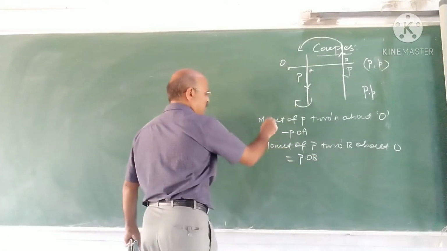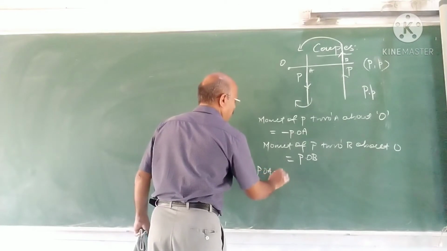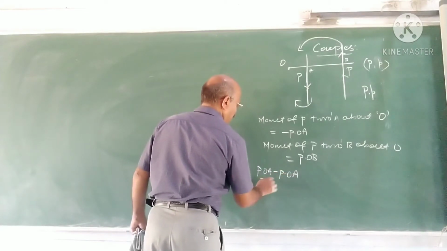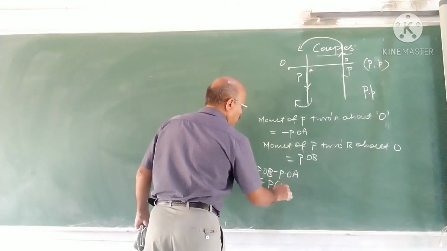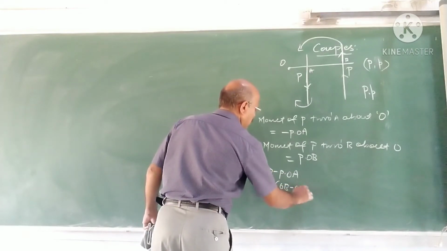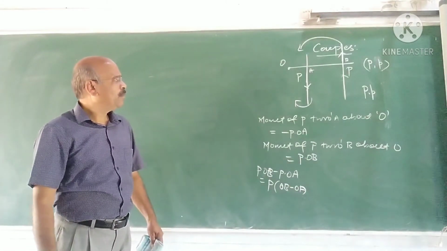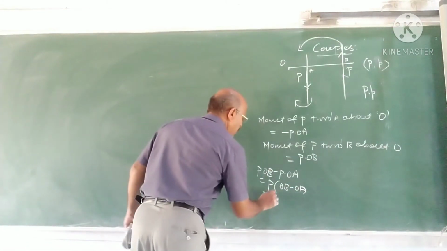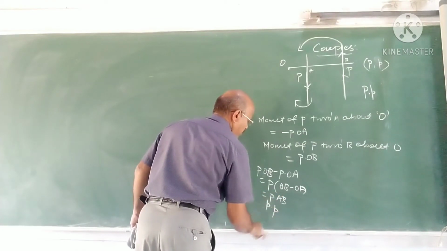Now, what is the moment of the couple? Therefore, the moment of the couple is P·OB minus P·OA, which is P into (OB minus OA). Correct? What is OB minus OA? AB. Therefore, it is P into small p.